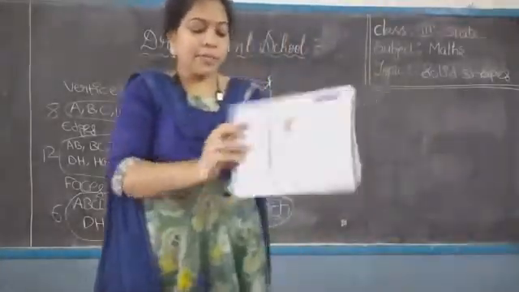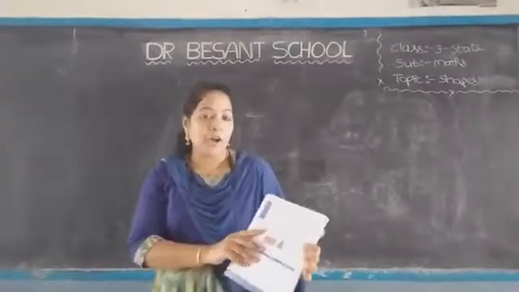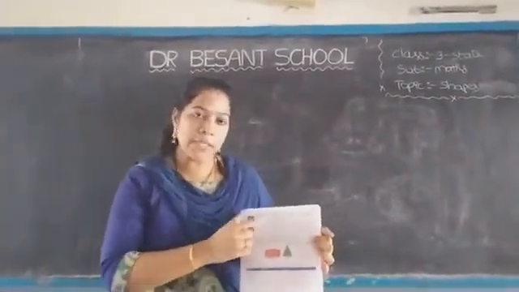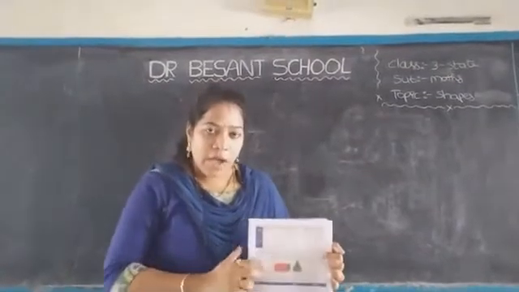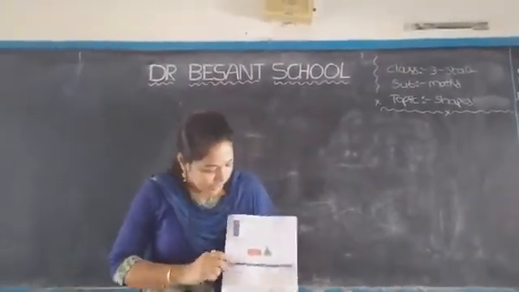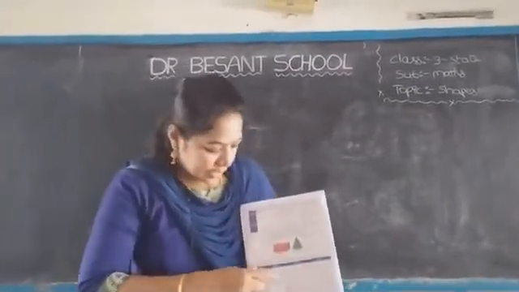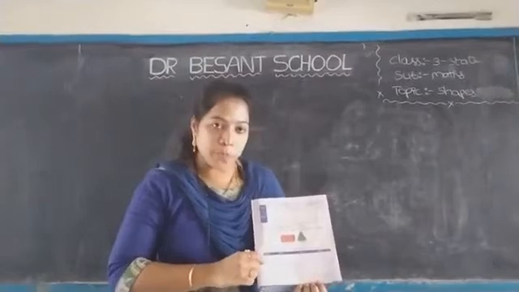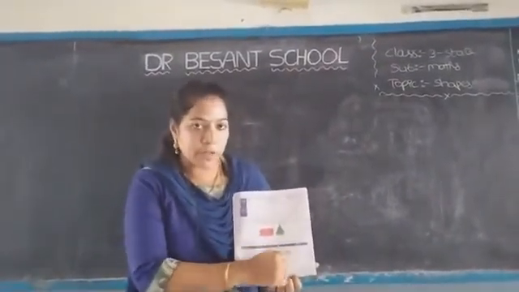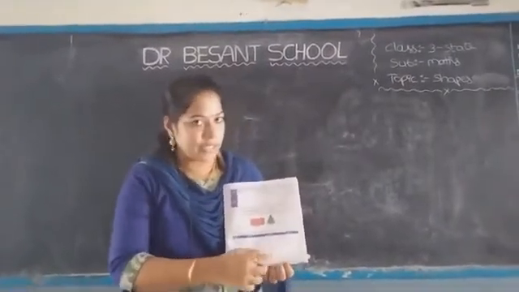See, let's see the poem. Here, 6th one over. Children, I already explained to you about the cube, how to draw the cube step by step. I hope you understand how to draw the cube. Like this, on page number 7, some boxes are given for you. Here you have to draw the cuboid and cone. Draw the cuboid step by step here, and draw the cone step by step here.